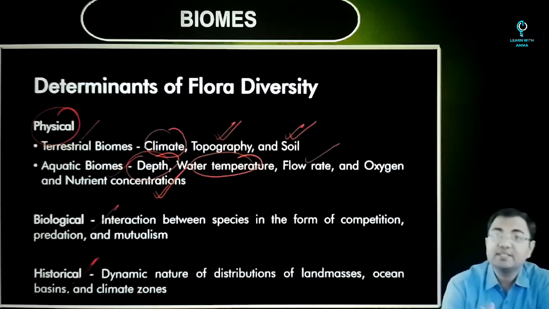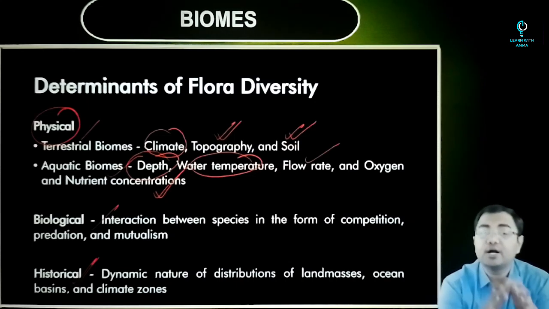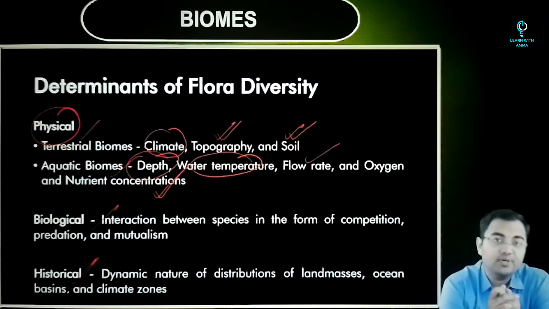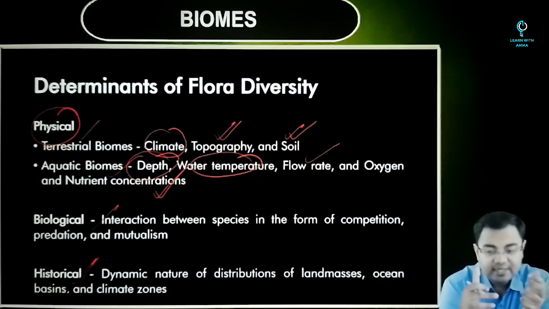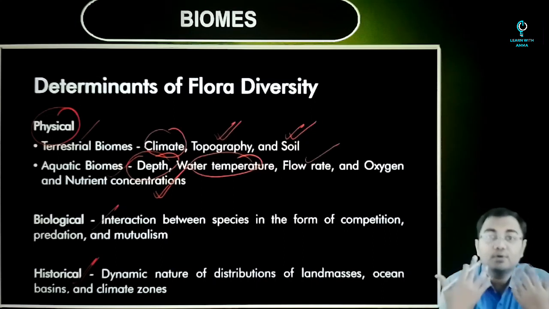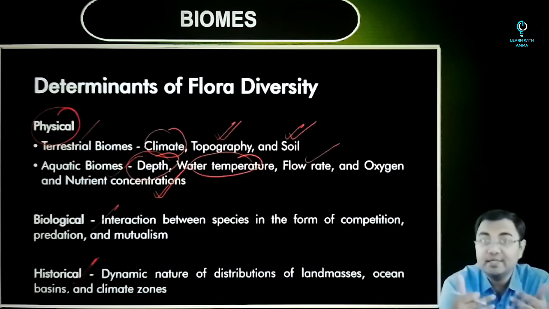Then there are various kinds of trees and plants which grow according to the situation. For example, if we take evergreen forest. Why evergreen forest? Because the temperature and the precipitation conditions are so good that the trees can grow all year long. They will shed their leaves, but the regrowth of the plants and the regrowth of the leaves will be also very, very fast.